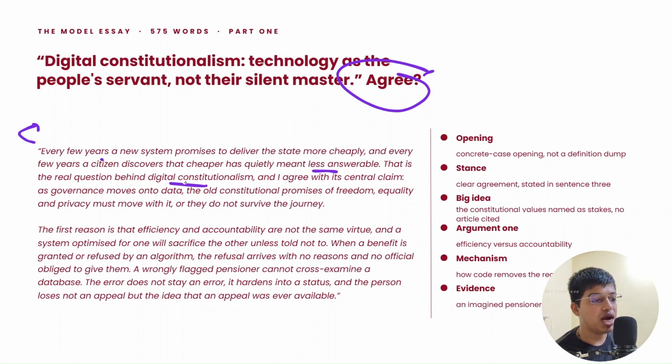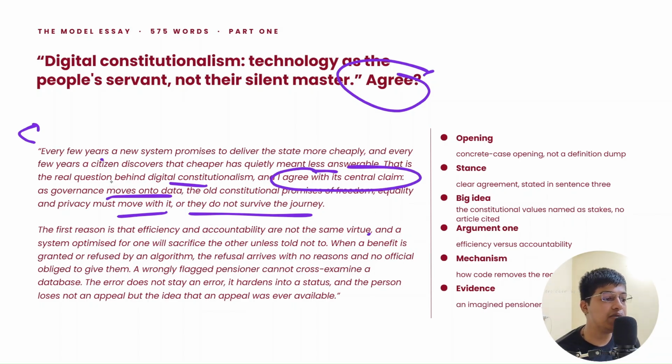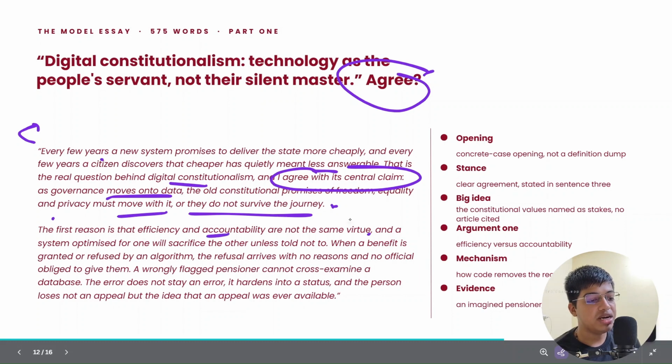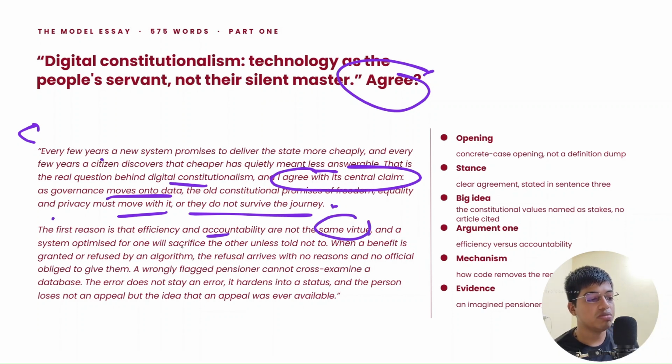The real question behind digital constitutionalism, and I agree with its central claim: as governance moves onto data, the old constitutional promises of freedom and equality must move with it, or they do not survive the journey. The first reason is that efficiency and accountability are not the same virtue. Here you put your stance as well, you agreed with the claim, and you said what you want out of this. The first argument: efficiency and accountability are not the same virtue. A system optimized for one will sacrifice the other unless told to.